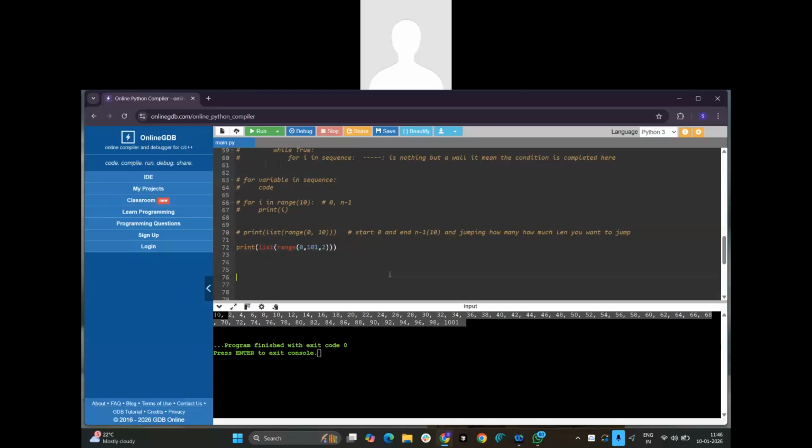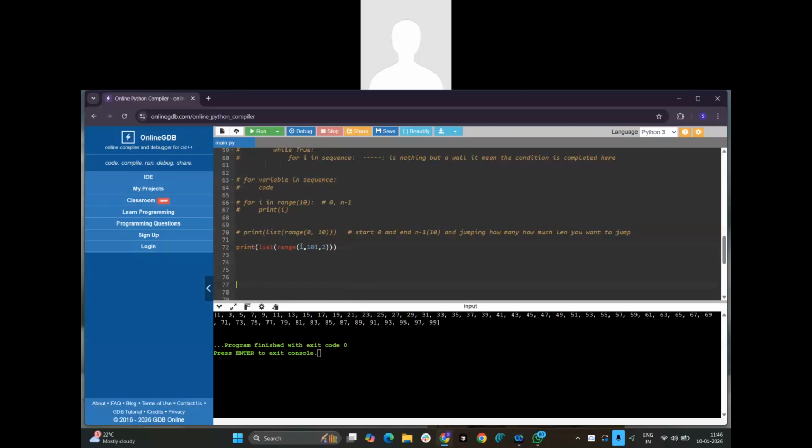Okay. So if you want only the odd numbers, how will you write it? You have to change only 1 here, because it was starting from 0.